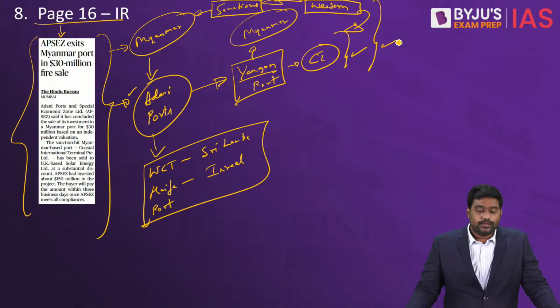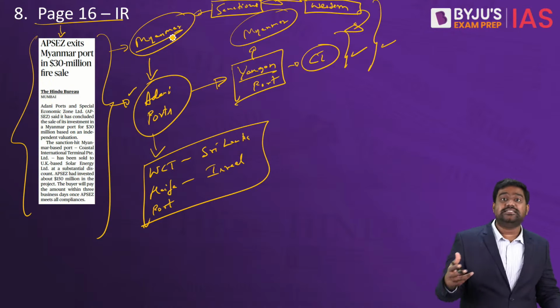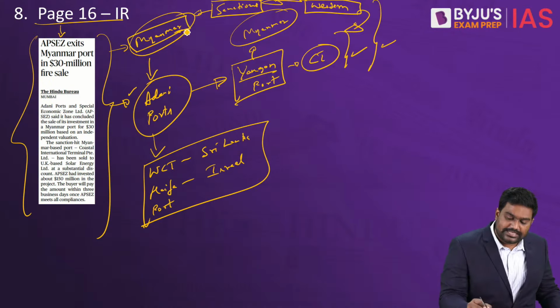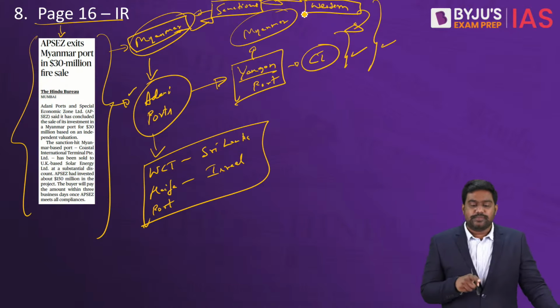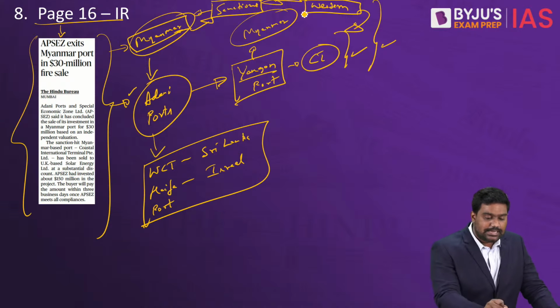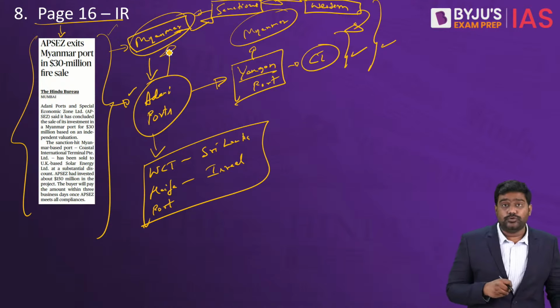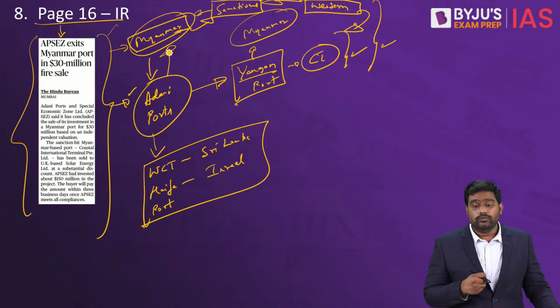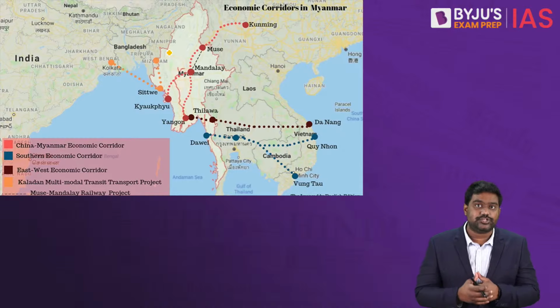Is that clear? Myanmar has been committing atrocities in the last 2 years. It's imposed an emergency. The military has taken over again. It's committing large-scale human rights violations. So Western countries have again targeted Myanmar with crippling economic sanctions, and this has hit the port project of Adani Group. From India's point of view, this was supposed to be a strategic project which would give India a greater foothold in Myanmar and Southeast Asia.